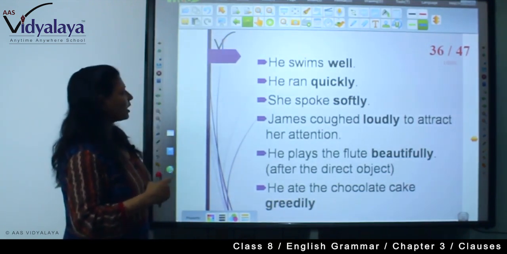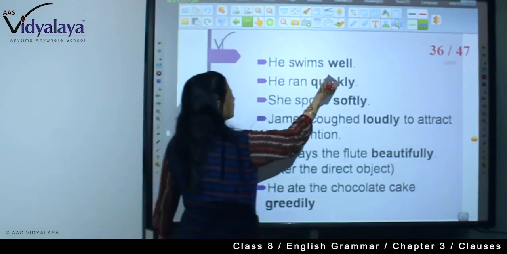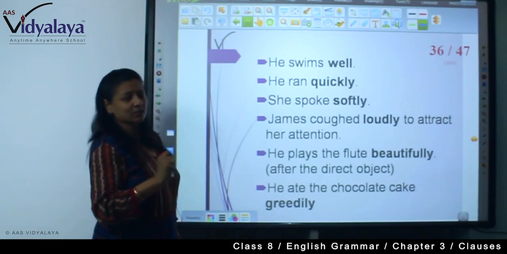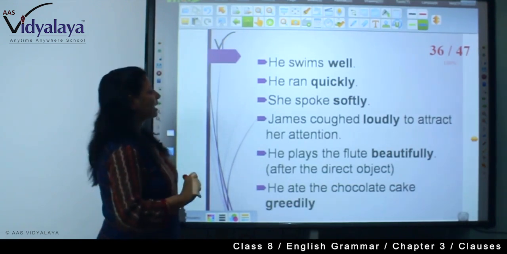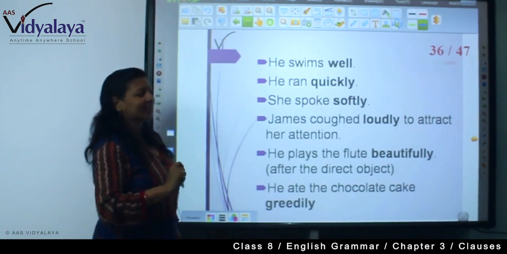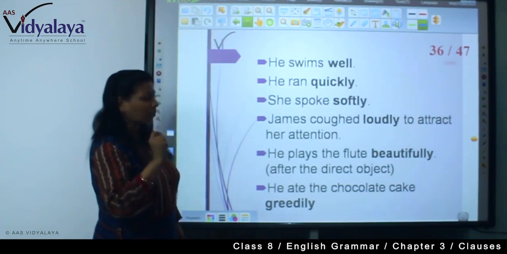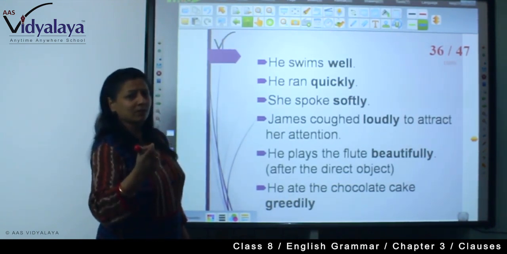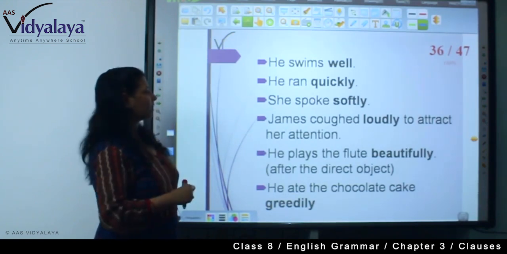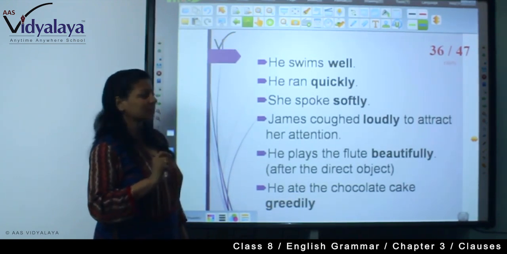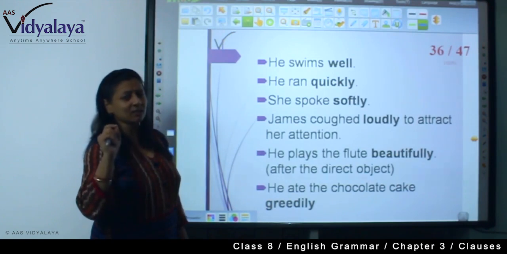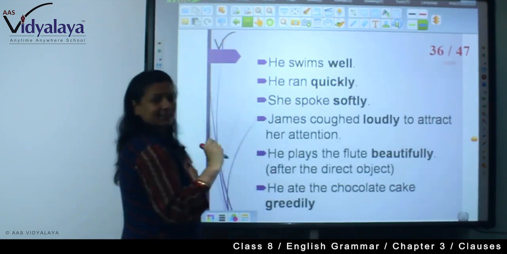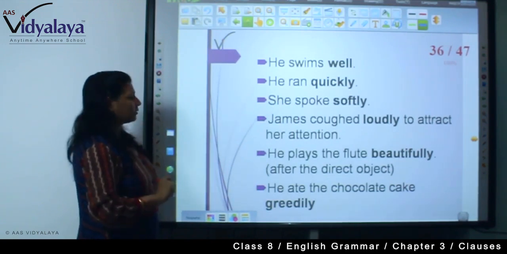In this way, he swims well means he swims in a perfect way, he ran quickly means he ran in a very quick way, he spoke softly means he spoke in a soft manner. So these are the things that work as an adverb.